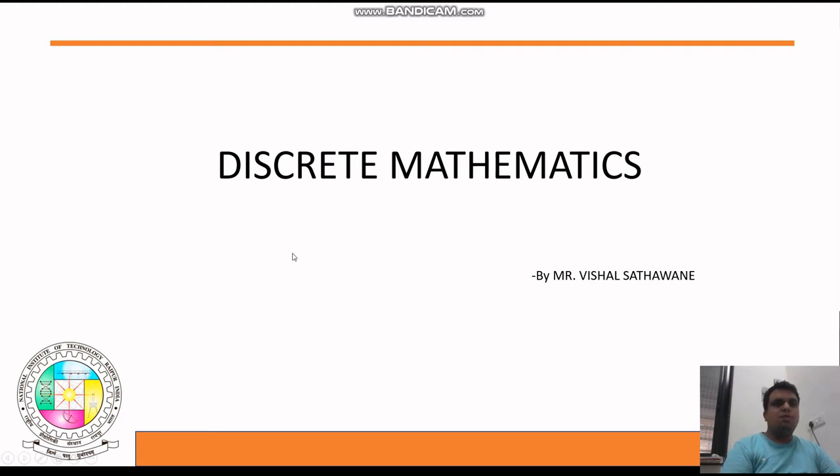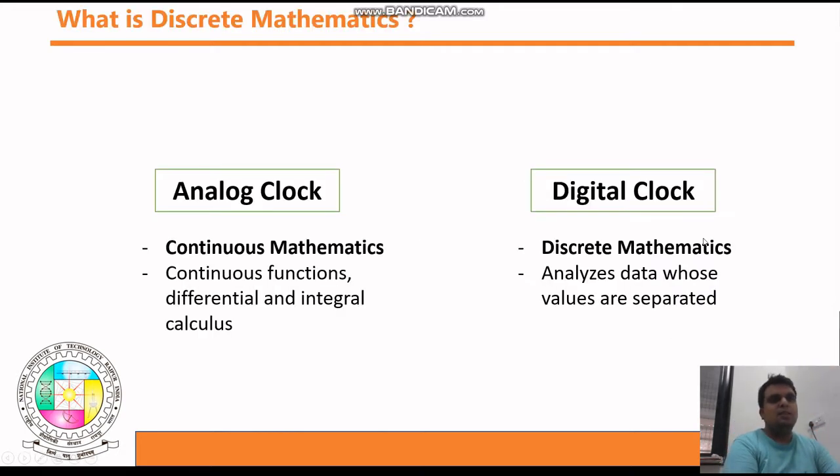So hello students, from today onwards we are going to discuss discrete mathematics. This is a subject that is very important in computer science and very useful from your future point of view. If you are doing a GATE examination, or any PhD research, or any research-oriented or algorithm-related work in the future, then discrete mathematics is a very important subject for all these purposes. So let's start with the discussion about discrete mathematics.